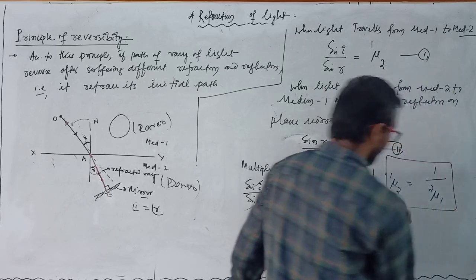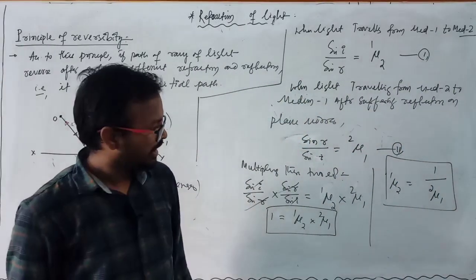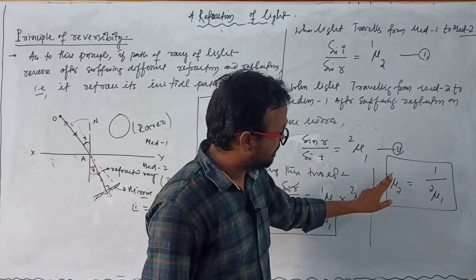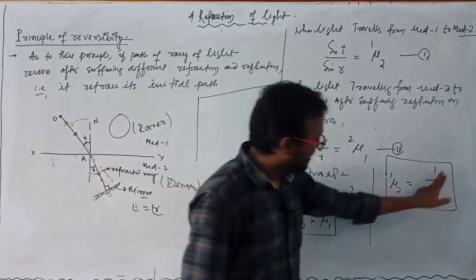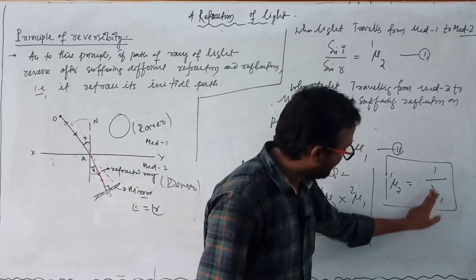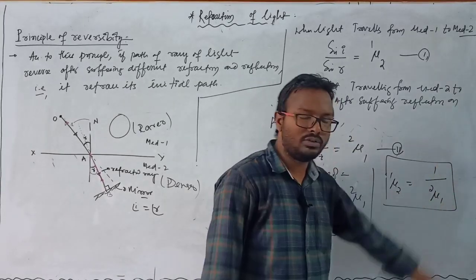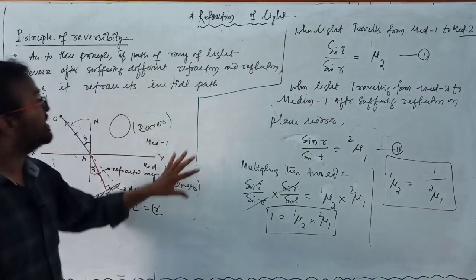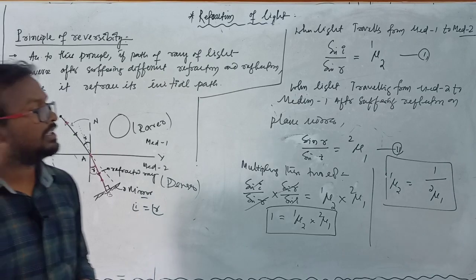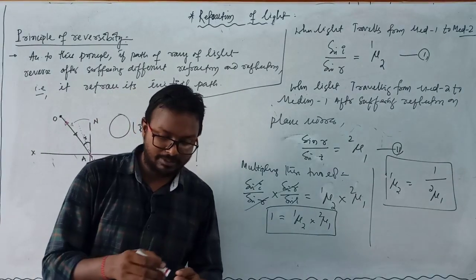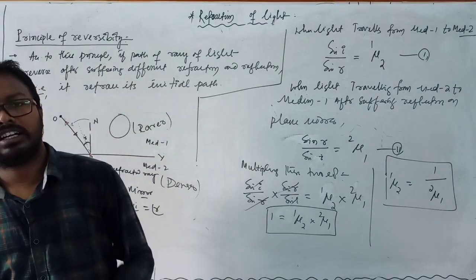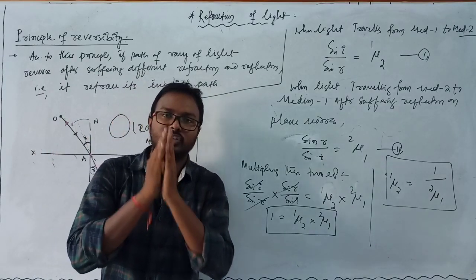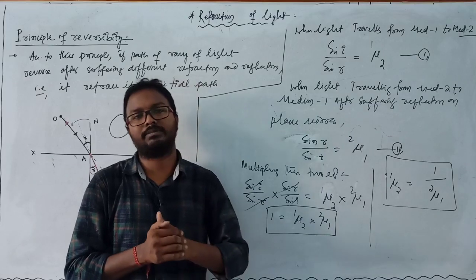So this relation indicates that the relative refractive index of the second medium with respect to the first medium is the reciprocal of the refractive index of the first medium with respect to the second. Clear? This is the principle of reversibility. Principle of reversibility means the light retraces its original path after suffering different types of refraction and reflection.